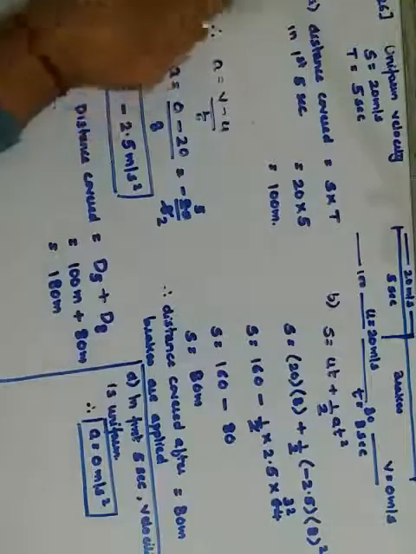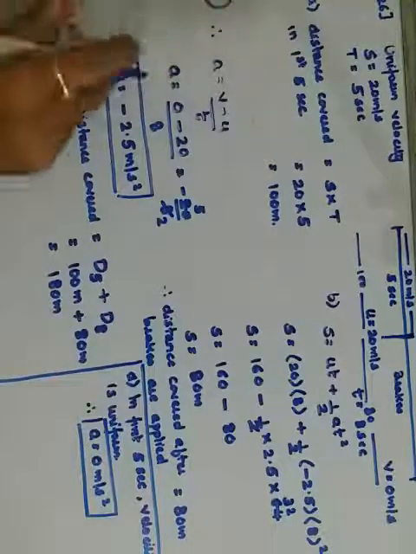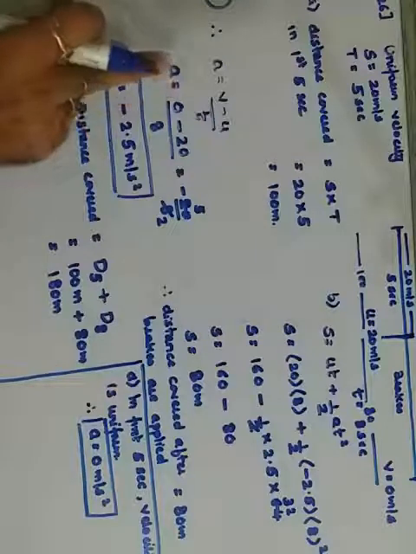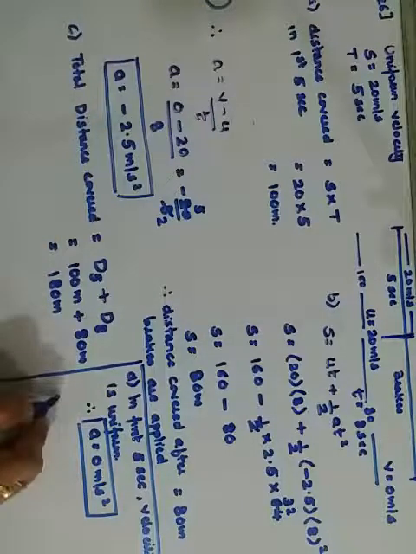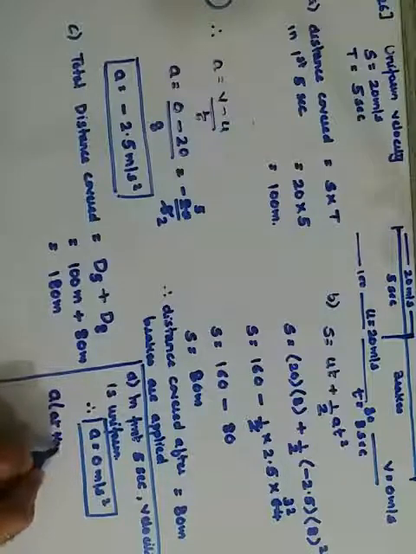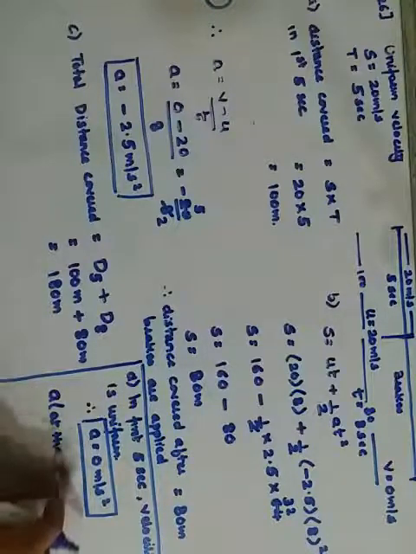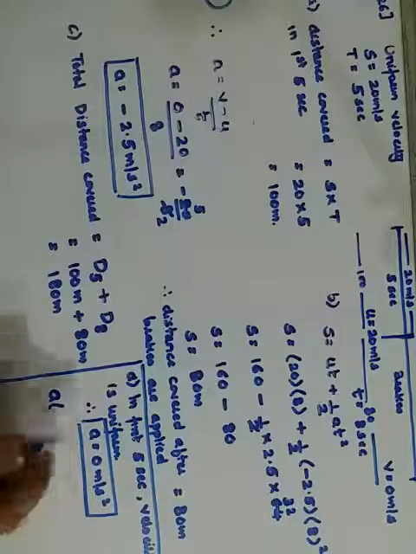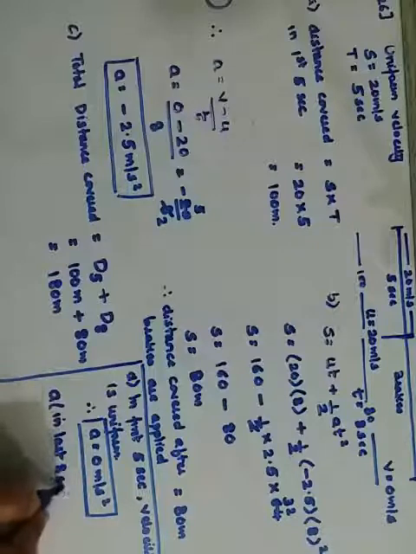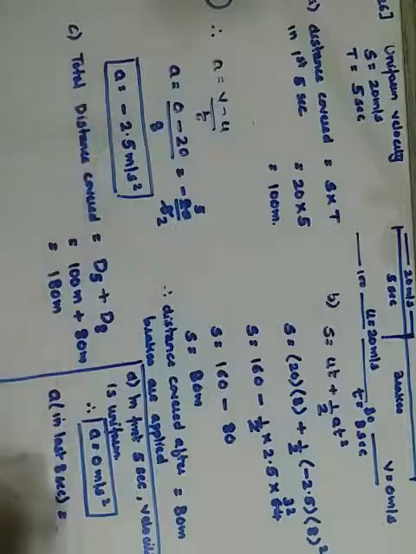Okay? And for the second part of D, that is the acceleration in the last 8 seconds, we have already solved. It is minus 2.5 meters per second square. Getting it? All the answers.